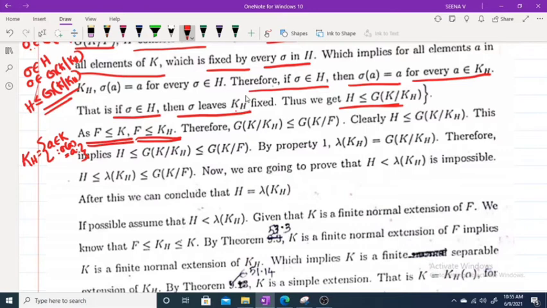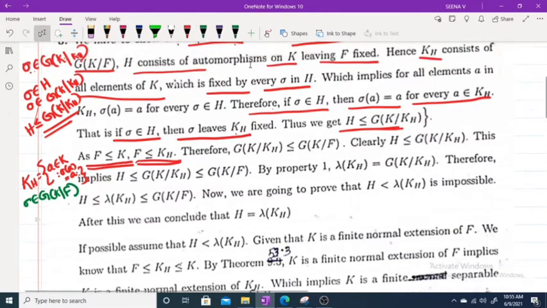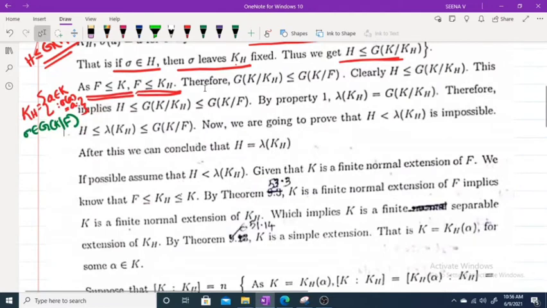If you take any a, where is sigma? Sigma belongs to G of K over F, or sigma belongs to H because H is a subgroup of G. That means sigma leaves F fixed.